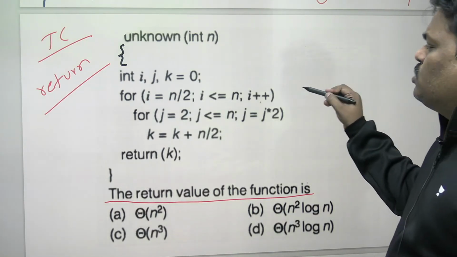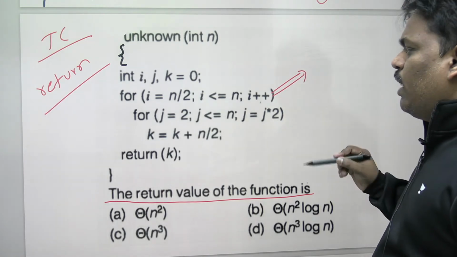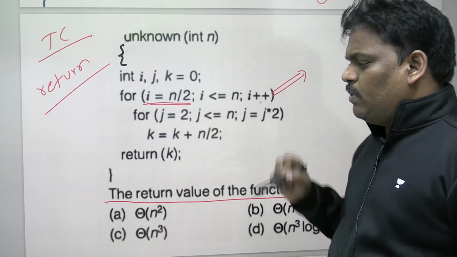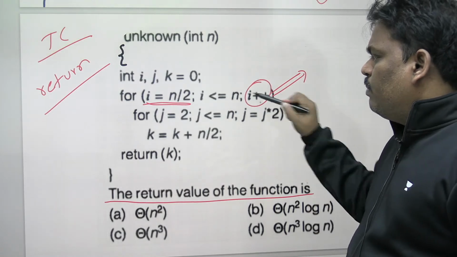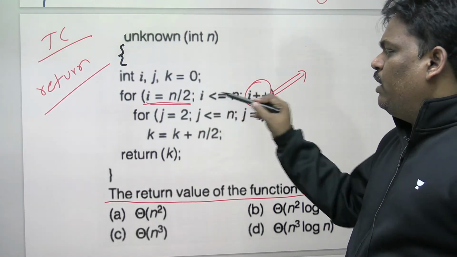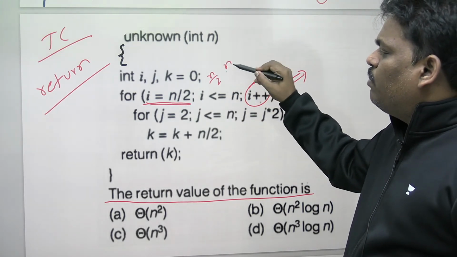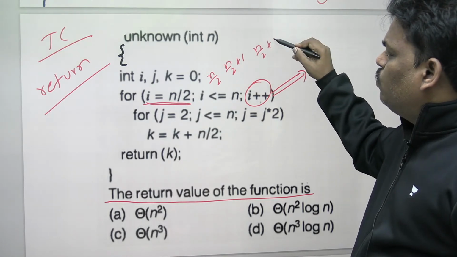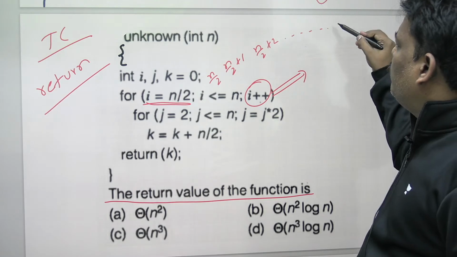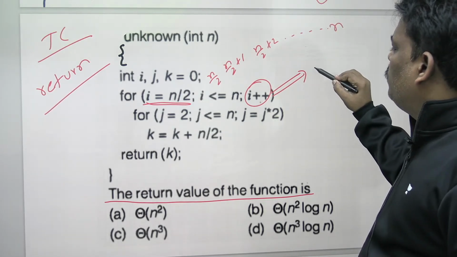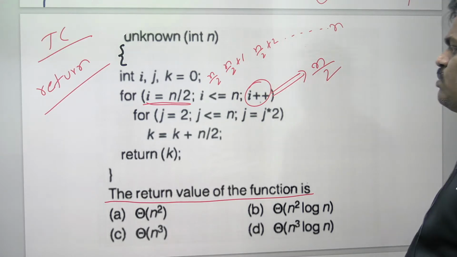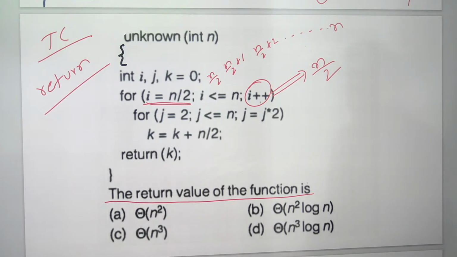Can you help me now? How many times does the I loop run? I started from n by 2, always incrementing by 1. So the first I value is n by 2, next n by 2 plus 1, next n by 2 plus 2, and so on. If you observe clearly, always plus 1. It started from n by 2, and to reach n, one more n by 2 is required. So the I loop is n by 2 times.